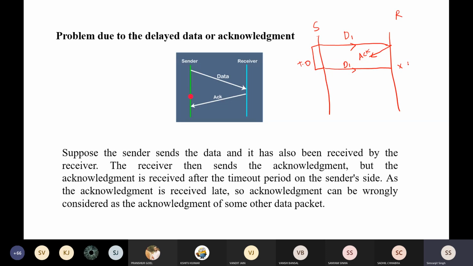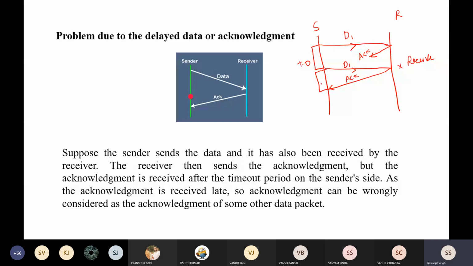So again, the receiver will discard it. This is the second problem, because the receiver can know that the sender is sending the same packet. Now the receiver can discard it and it will again send the acknowledgement. Suppose this second acknowledgement reaches in time.